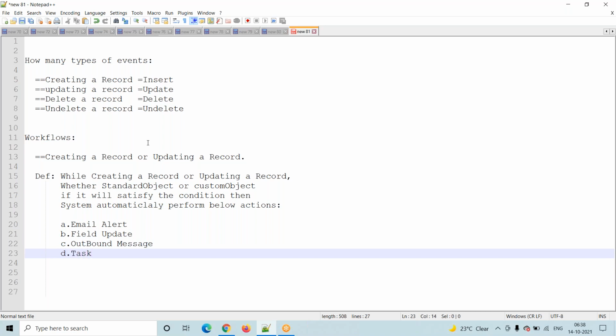So the definition of the workflow is, first of all, workflows are available only for two events: creating a record or updating a record, not for deletion or undeletion.